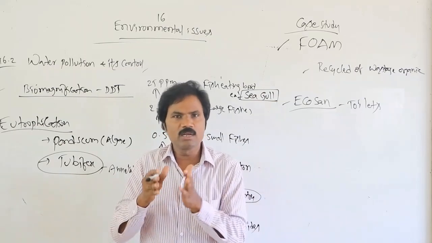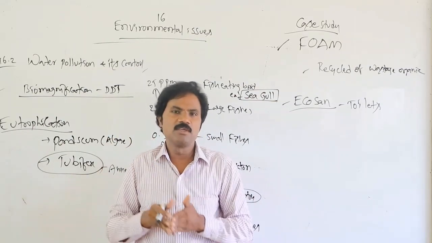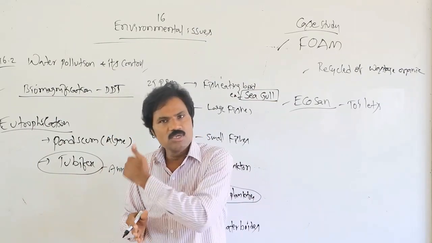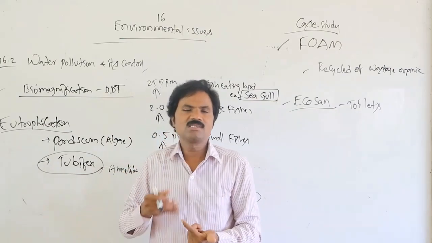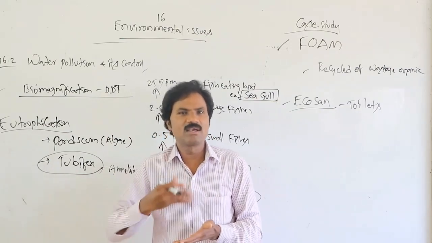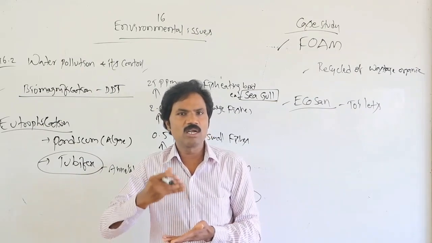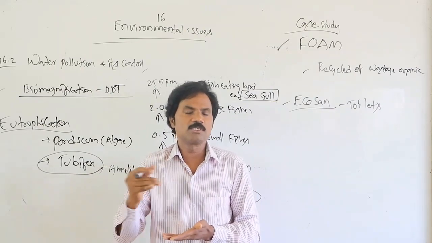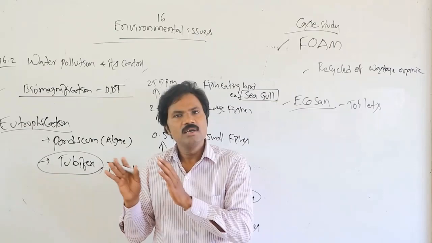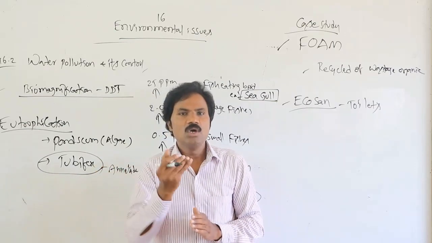Before discharging, either industrial waste or sewage must be filtered. Use less, not excessive amounts. Whatever is required and necessary, only that much must be utilized. Then only is it possible to control water pollution.